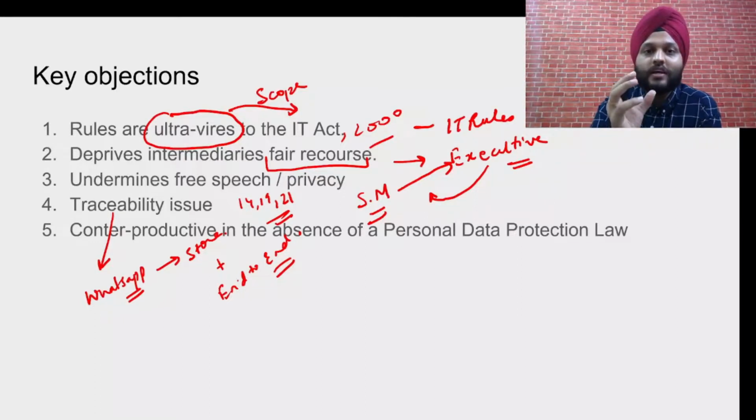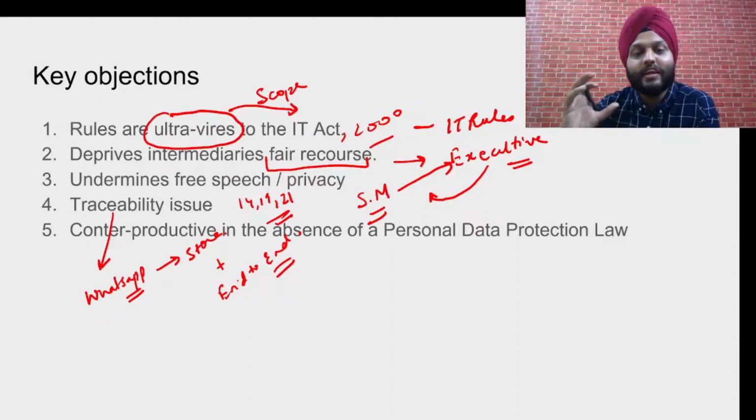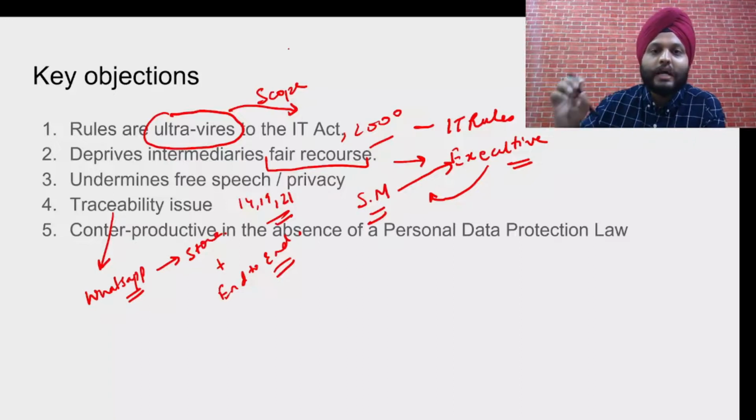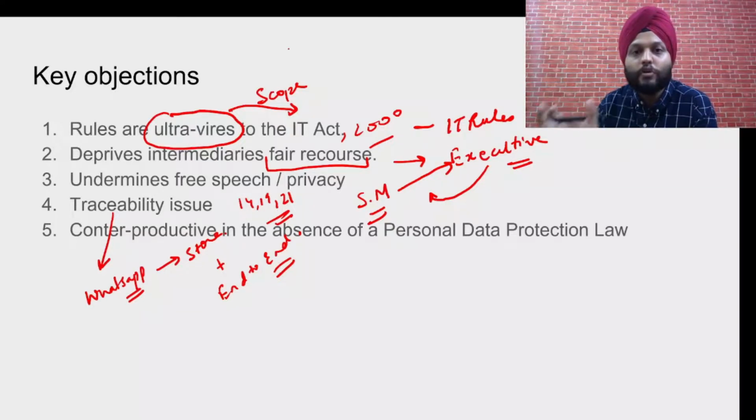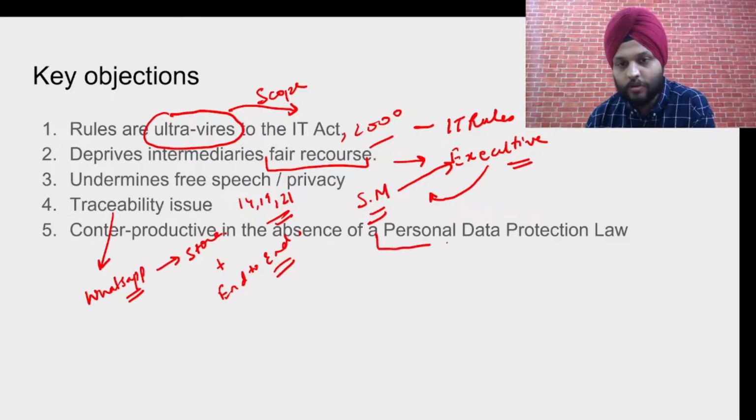Lastly, in the absence of a privacy related law, the IT rules may be counterproductive, because these IT rules tell the social media company to hand over the data of the people who have posted it. So traceability basically, or blocking the content, whatever. So this may be counterproductive, in the absence of a personal data protection law. We can call this personal data protection law also the personal data privacy law.